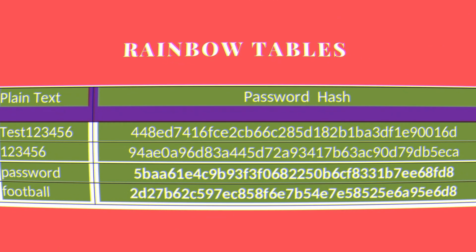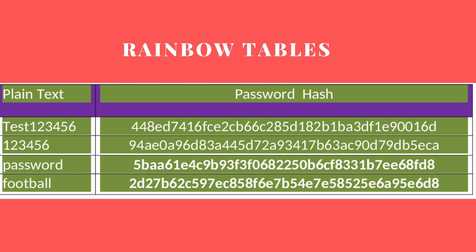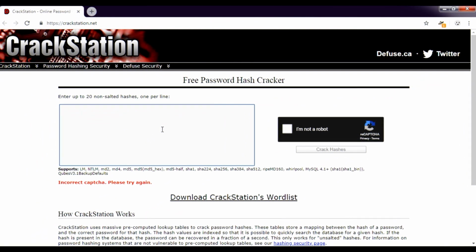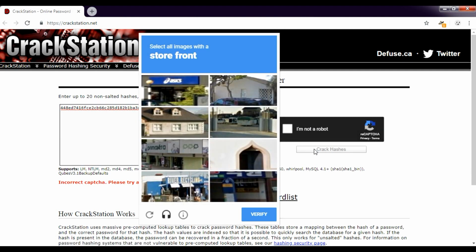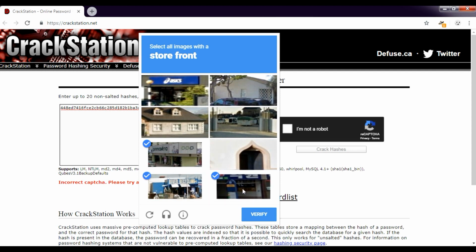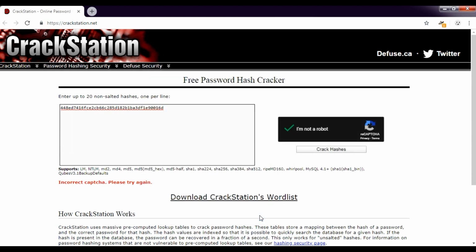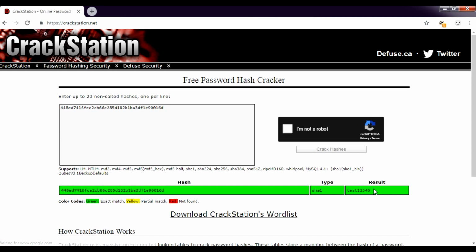From the hash string, there is something known as rainbow tables. These rainbow tables contain the password hashes of numerous commonly used passwords, along with their plain text forms. So the hacker will be able to do a simple search with the password hash that he has. And if the password hash exists in the rainbow table, that means the password is successfully cracked, and we now have the password in plain text form. Remember, the rainbow tables contain the password hashes of only the passwords which are commonly used. As a reference, you can try it yourself at crackstation.net.